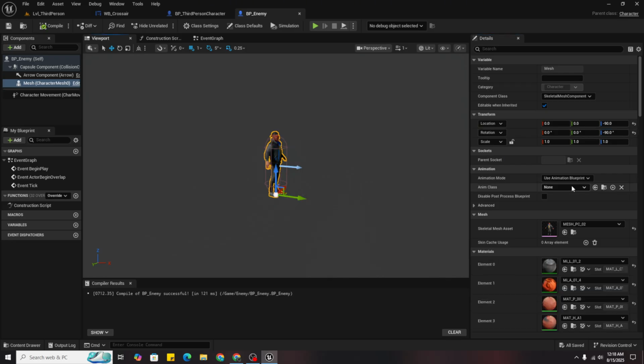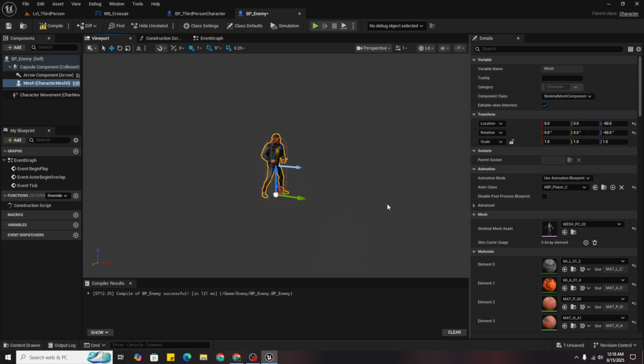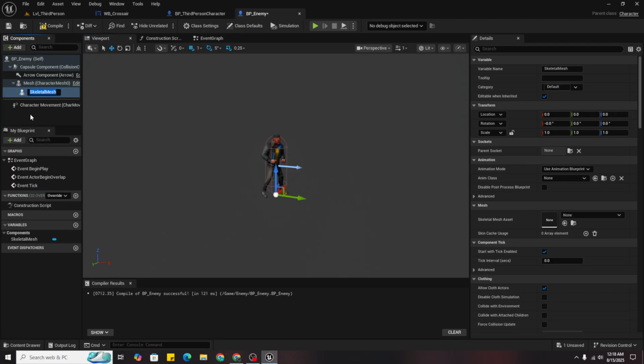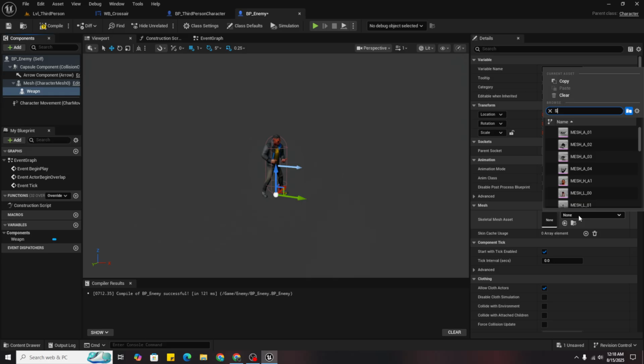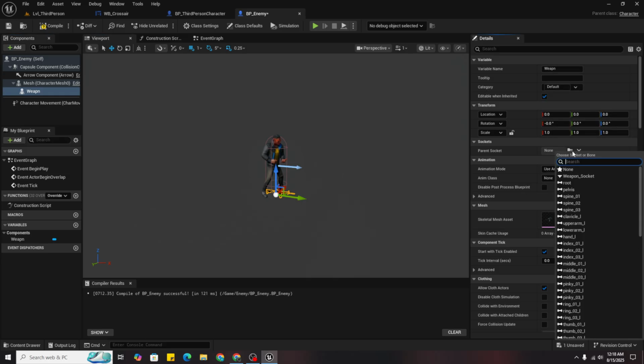Then set the animation blueprint to be the same one we are using in the player, and add a static mesh or skeletal mesh same as the player weapon, and the skeletal mesh will be AR4.